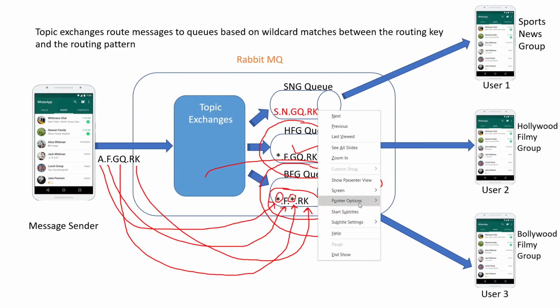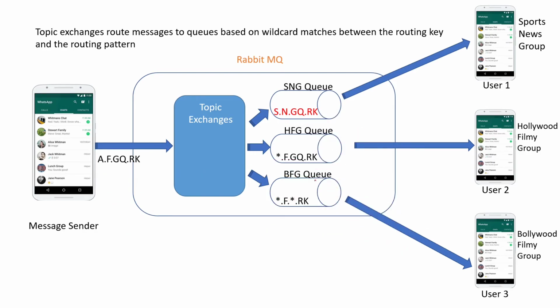So now these two queues are eligible, so the message which we have sent will be delivered to these two queues and their respective groups.